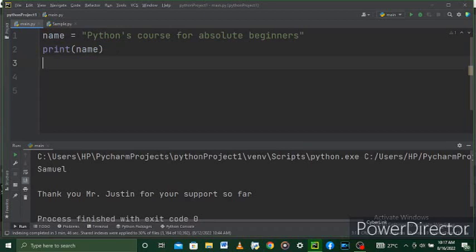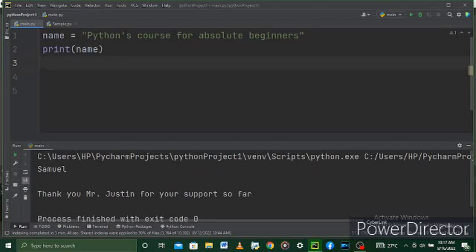All right, so what we have here is Python's course for absolute beginners. Now what this is trying to teach us is that we can use both the double quote and the single quote together. But if you're starting with the single quote, you have to end it with the single quote. If you're starting with the double quote, you have to end it with the double quote.